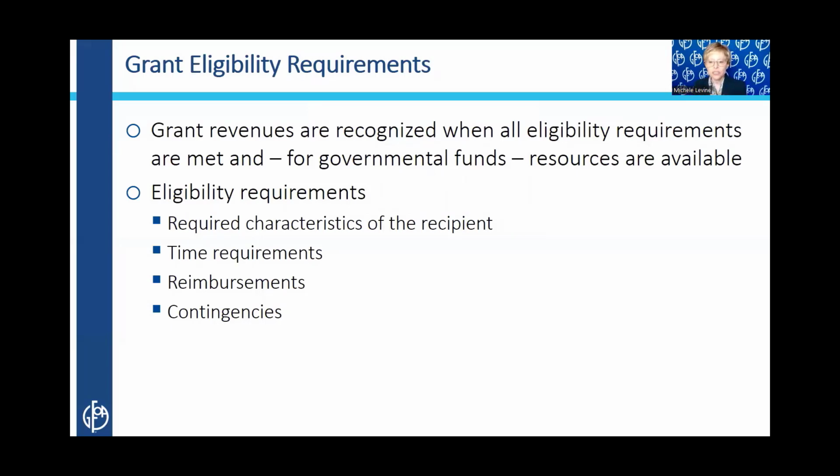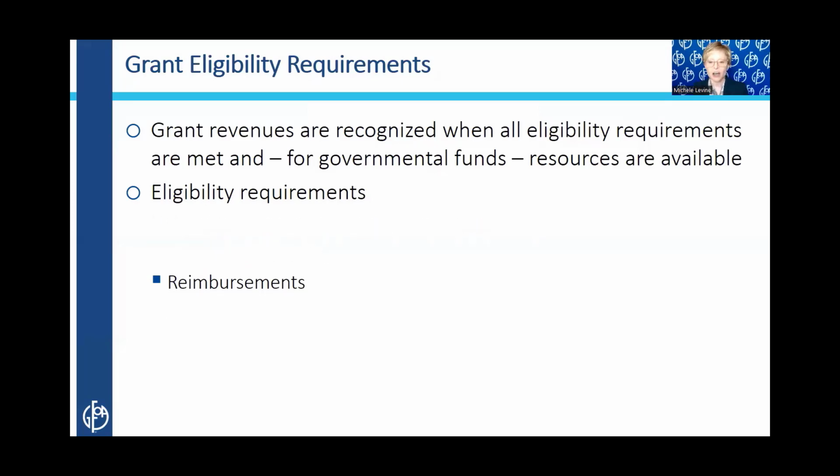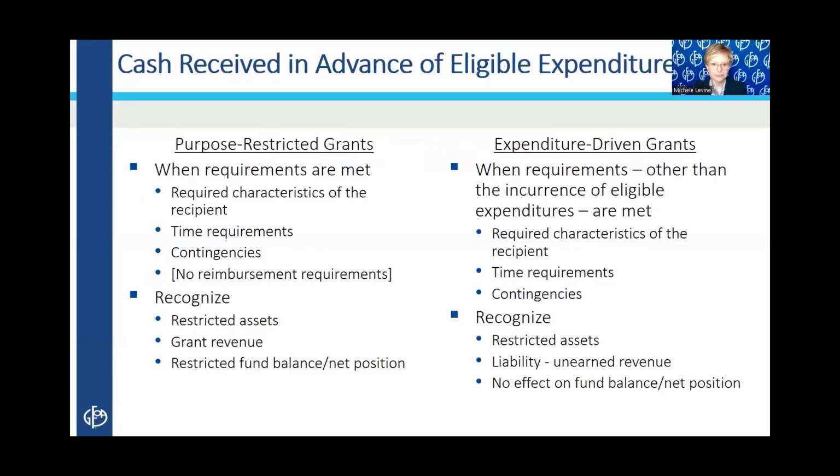Right? Those that are subject to what we call reimbursement requirements are what we call expenditure-driven grants. So the problem is, it's not a great term because it's not really about reimbursement per se, so much as it is about the eligibility for the grant revenues being tied to a government having made, past tense, eligible expenditures.